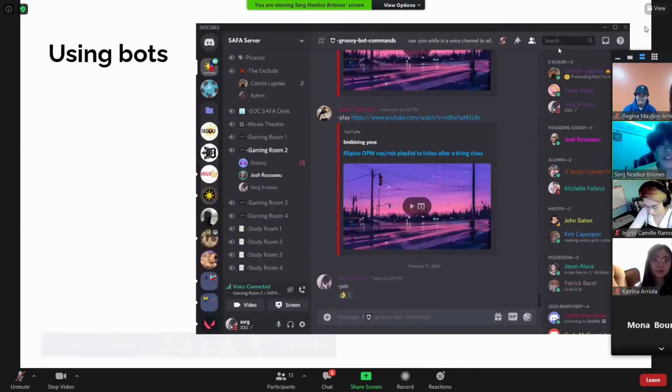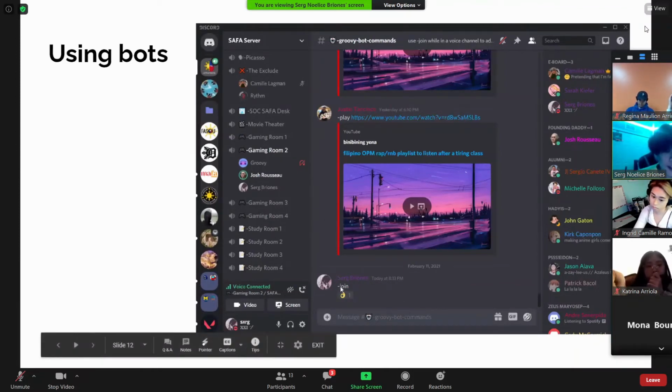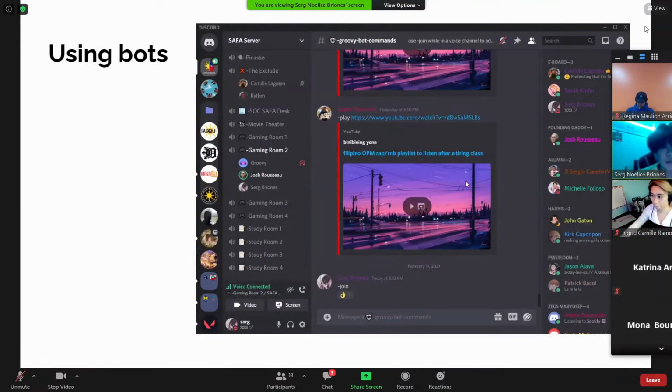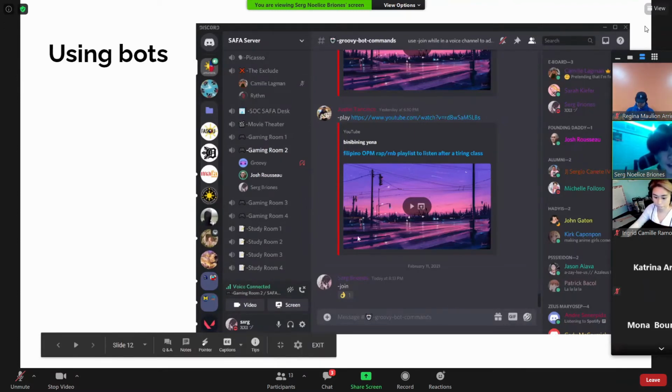Don't kick it. And so, using bots: for our server, we have the groovy bot commands for where to put the music in, and they have different commands. Groovy bot uses a dash, and rhythm bot uses an exclamation point. For example, right here, dash join. You have to be in the voice channel to use a bot. Then you can play any song you want, since this is the bot for music, or you can play a whole playlist. You just go to the playlist that you want to play, copy the link, and type it in, and it'll play the whole playlist.